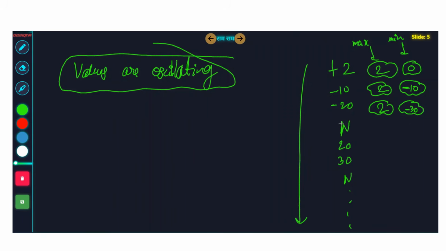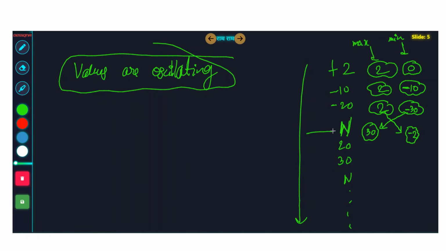Okay. Now comes the negation operation. What is the maximum you can get after the negation operation? Can you see? The value which was the most negative, if you multiply it by minus 1, it will turn into the maximum value. And the value which was the maximum positive, what was it? 2. If you multiply it by minus 1, then you get minus 2 here, right?